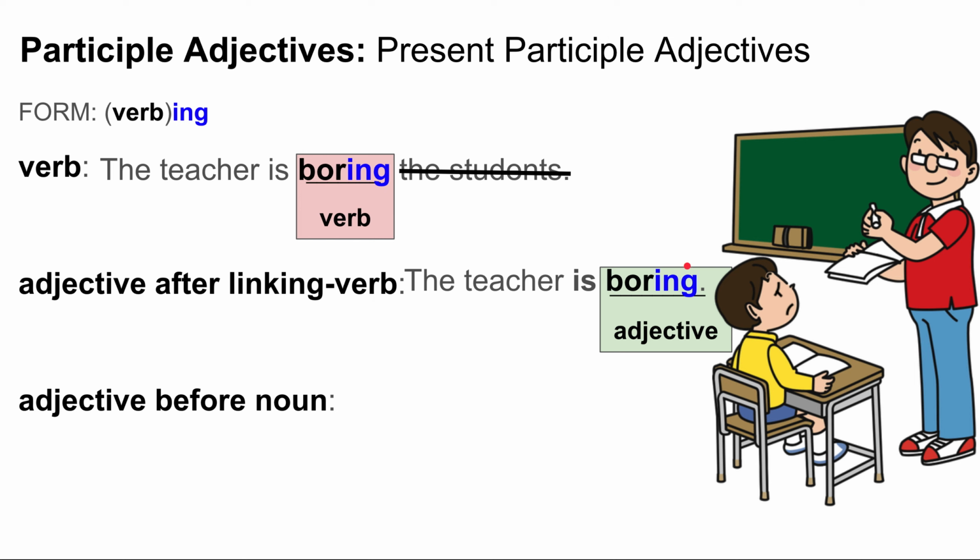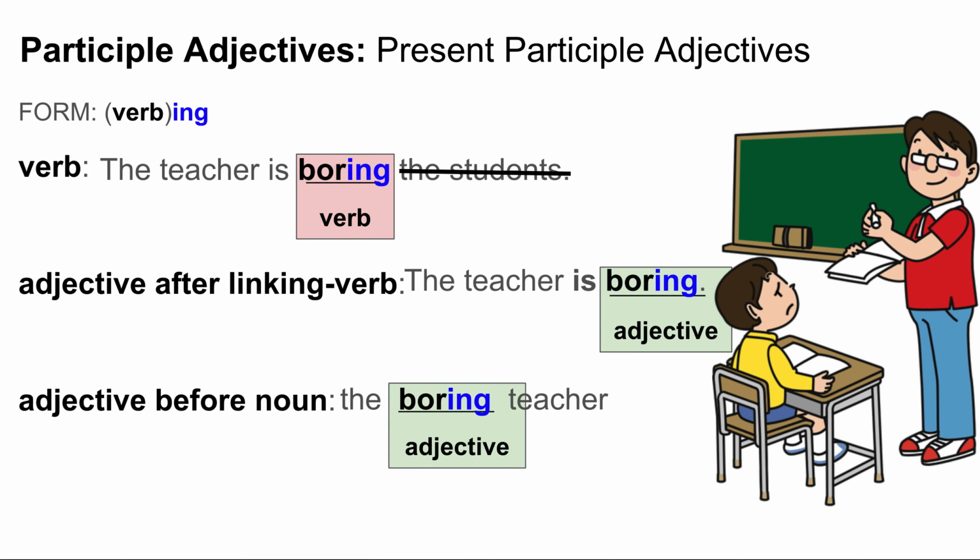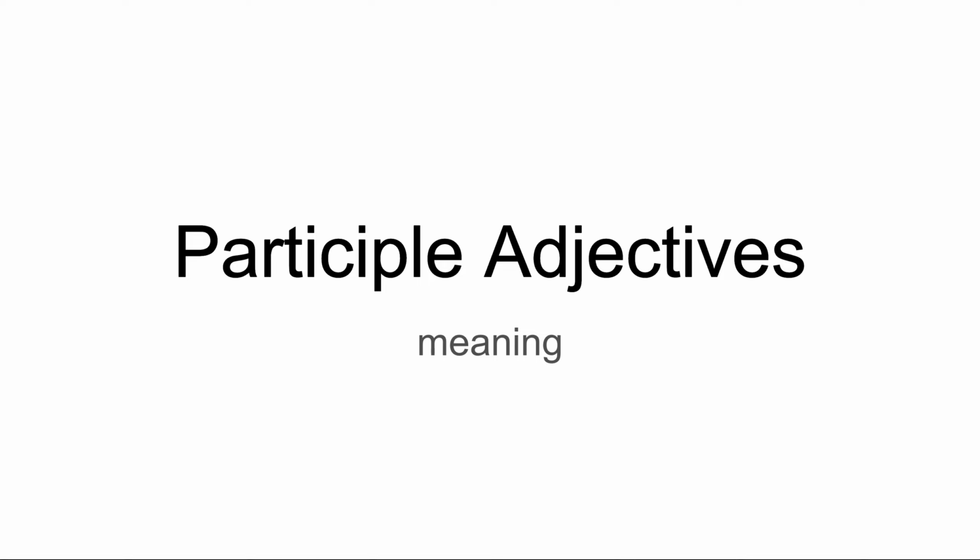Once again, I can move the adjective boring before the noun, the boring teacher. What kind of a teacher is he? A boring teacher. And again, it's an adjective. Let's move on now and study the meaning of the participle adjectives.